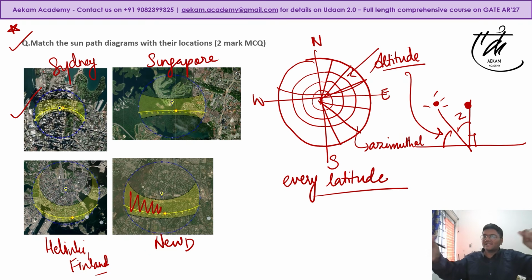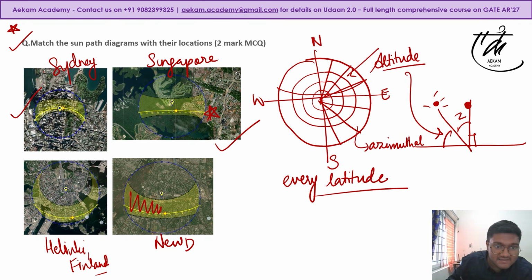Singapore's behavior, if you see, is two-way because Singapore is located right bang near the equator. So it has two curvatures. It has a southern side and it has some northern side also, right? So again, you could have identified this is Singapore. And Helsinki has an extreme, again, it is across south. It is a very sharp thing because it is a polar region and south like the northern hemisphere.